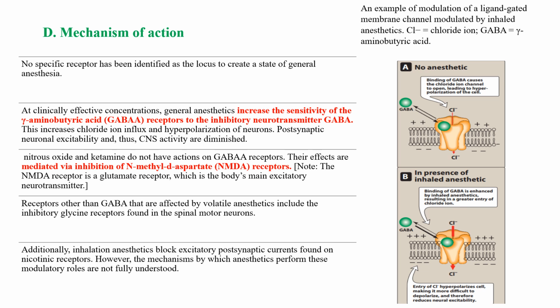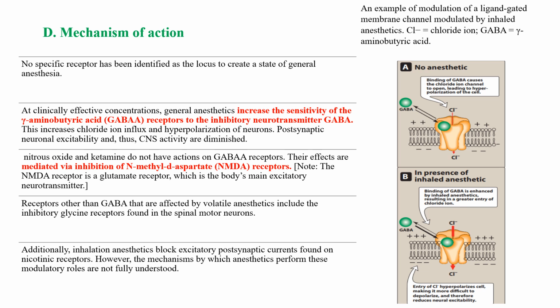This is the same mechanism as that of barbiturates or benzodiazepines, that is, they potentiate or facilitate the inhibitory effect of GABA. So this increases chloride ion influx, that is chloride ion entry, and thereby hyperpolarization of neurons. Postsynaptic neuronal excitability and thus CNS activity are diminished. So this is the first mechanism, that is facilitating or potentiating the GABA activity.